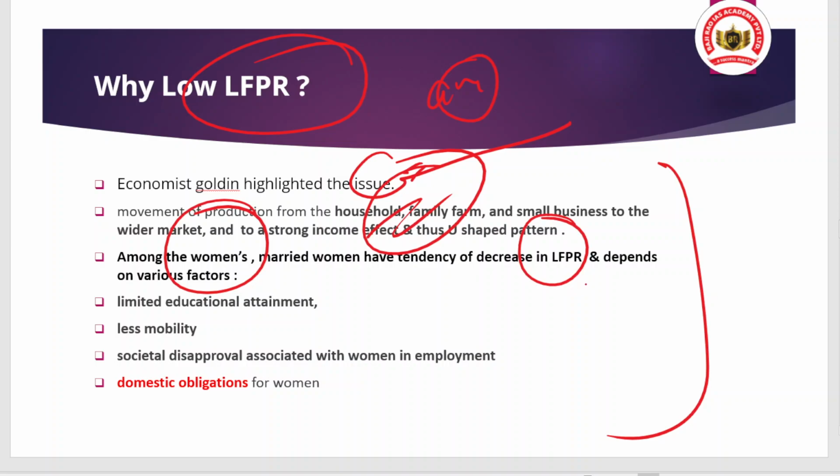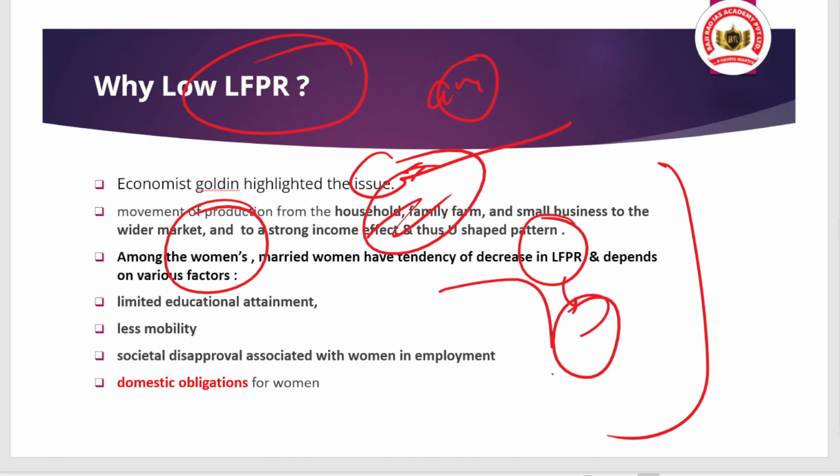Why the decrease? Because of increased workload and increased responsibility in the domestic sphere. They have to take care of the husband, the domestic house, or the children. These are the factors that may cause the woman to not go into the workforce after marriage. So that is one very, very important point.